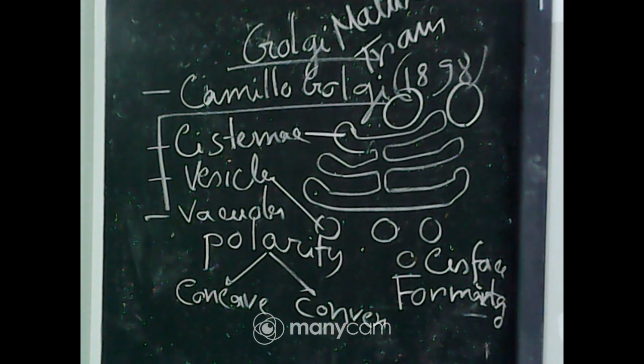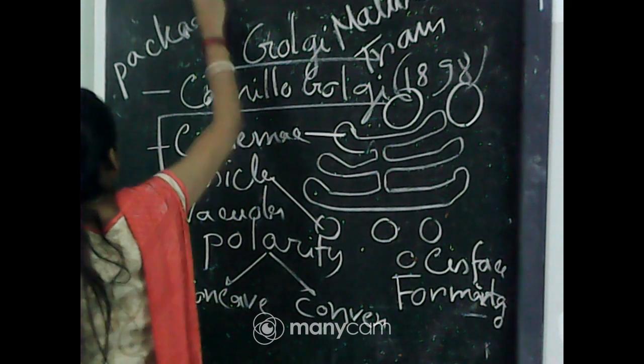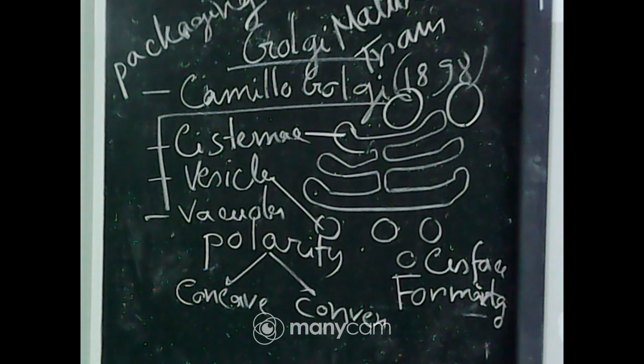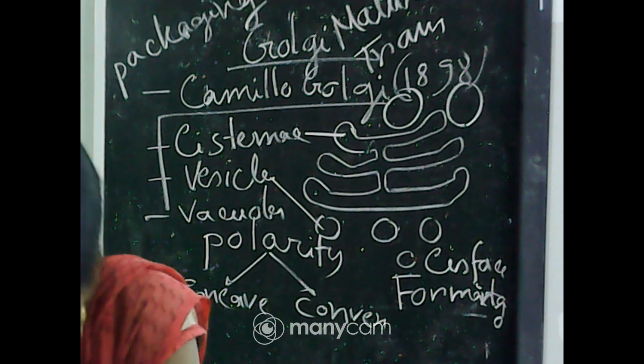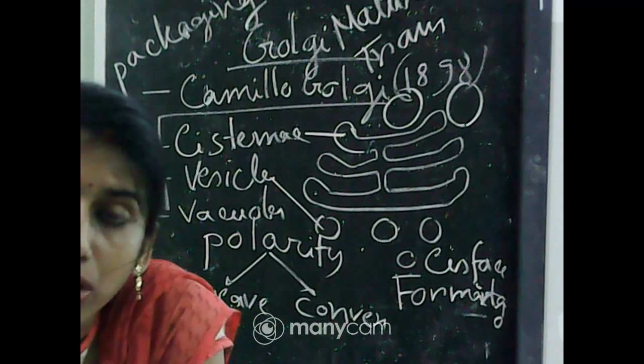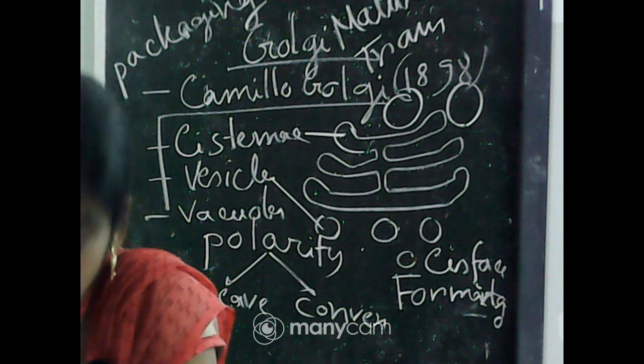Now, what is the function of this Golgi apparatus? It helps in packaging. The Golgi apparatus principally performs the function of packaging materials to be delivered either to intracellular targets, inside the cell, or outside of the cell.